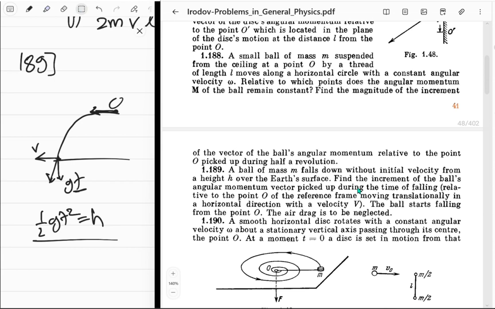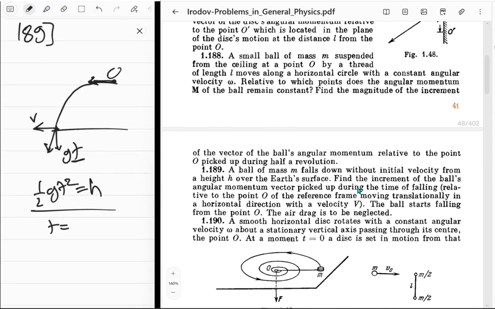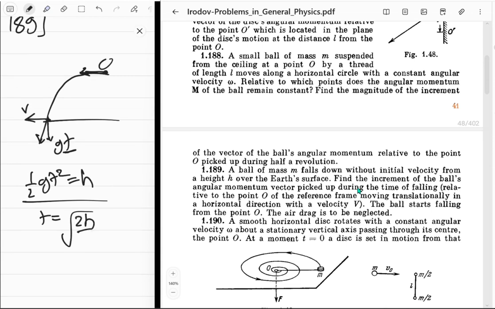Now that I have done half of the stuff myself, why not do the whole thing? This is so not good, you know. Okay, so from this equation you can figure out what t is. t is just going to be square root of 2h upon g. Just put that in there, you just get square root of 2gh. Nice. Once you know this, you got the velocity vector.